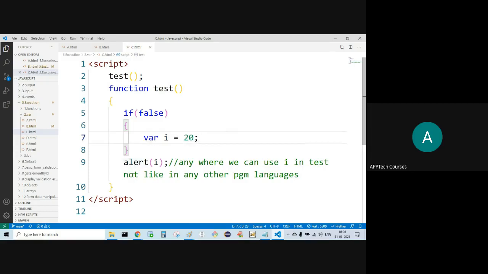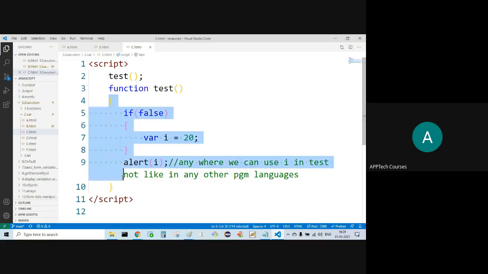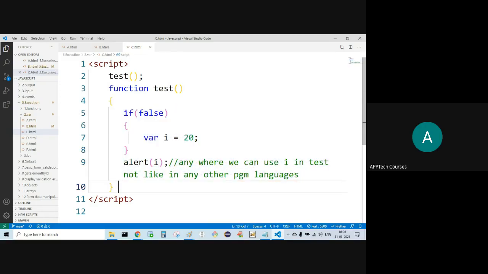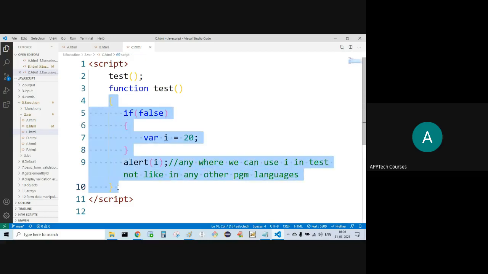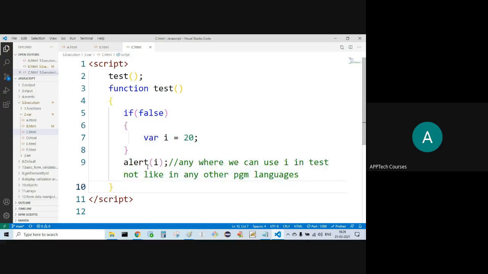So that is why if I use alert here, I'll be getting 20, right? It is the outside scope. This is the if block. The scope of this if block is this. The scope of this test function is this. Now alert is outside the scope of the if block, but it is inside the scope of the test function, possible. Outside the if block also you can use the I.